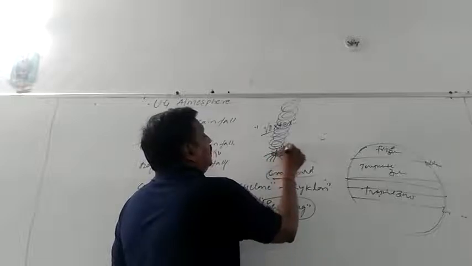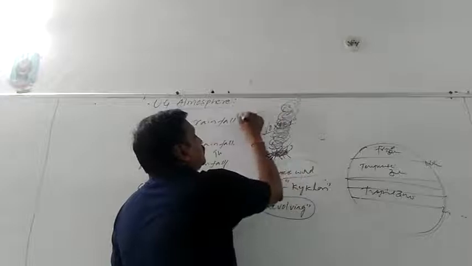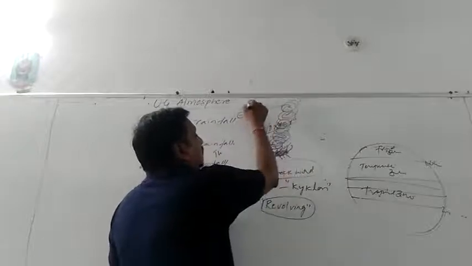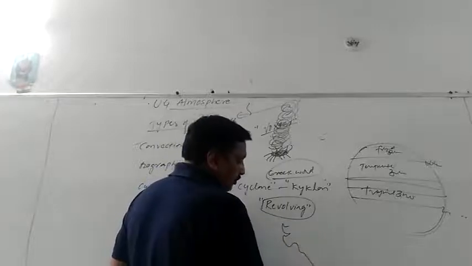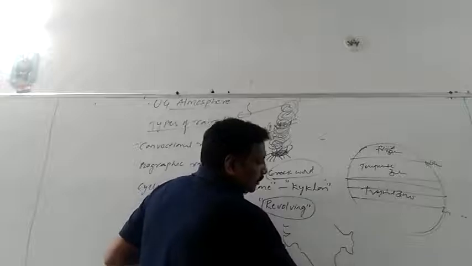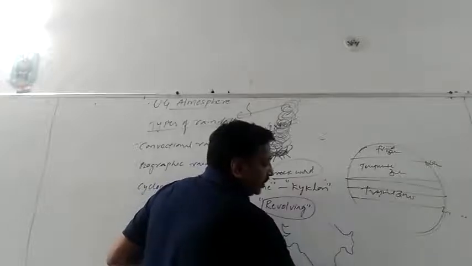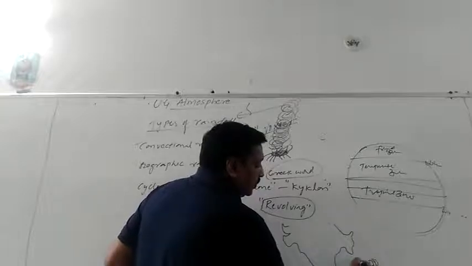Got it? And the depression will lead to a moving high. It starts moving from sea to land mass. I will show you the example in India. Some depression occurred, and air will be going around and it starts moving towards the land, India.